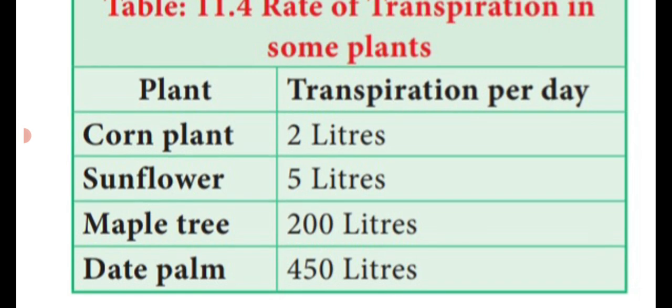Dear students, the rate of transpiration in some of the plants is given in the table column. Corn plant transpires 2 liters, sunflower 5 liters, maple tree 200 liters, date palm 450 liters. Dear students, this table column is important for a 1 mark question. These are all the different plants which remove the excess water through the aerial parts of the plant body, that is transpiration.